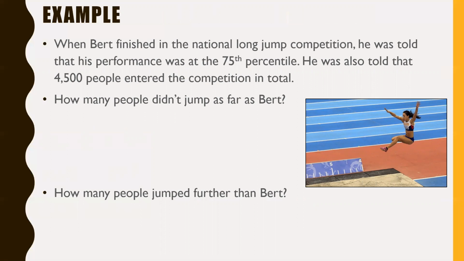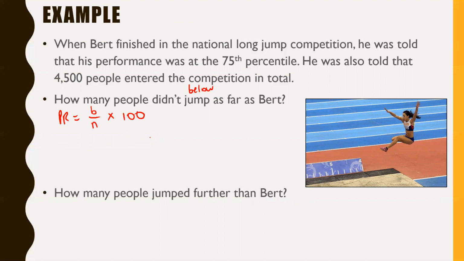He was also told that 4,500 people entered the competition in total. How many people didn't jump as far as Bert? This question is really just asking how many people were below Bert in our list. Well, let's use our formula. PR equals B over N times 100.